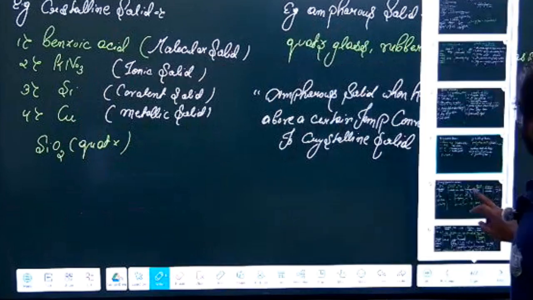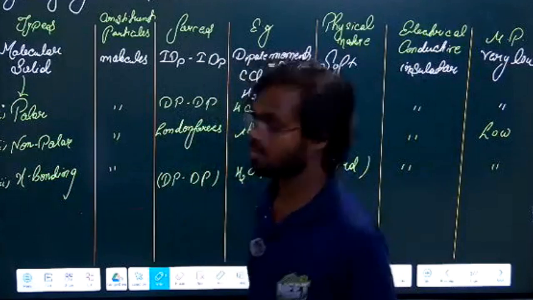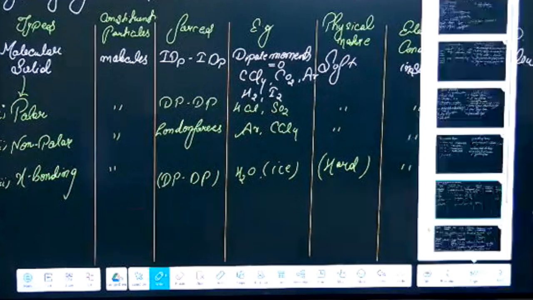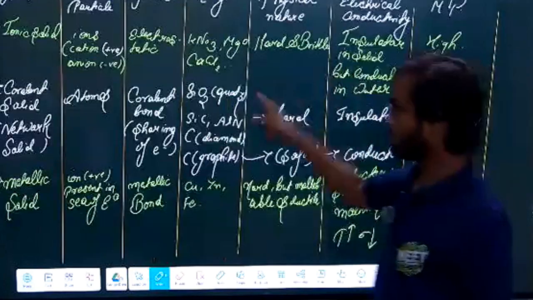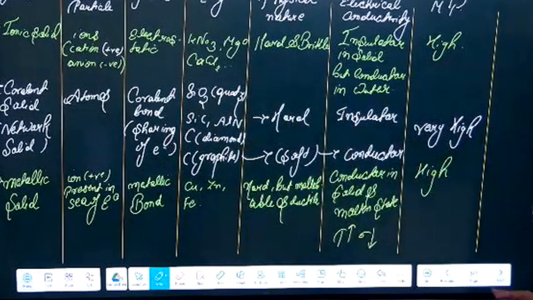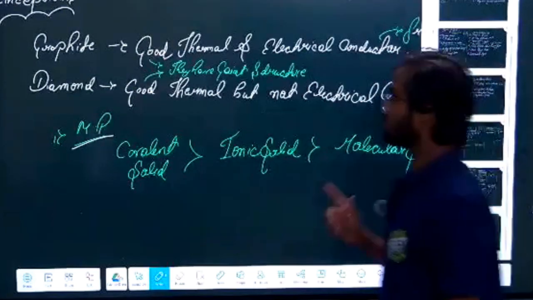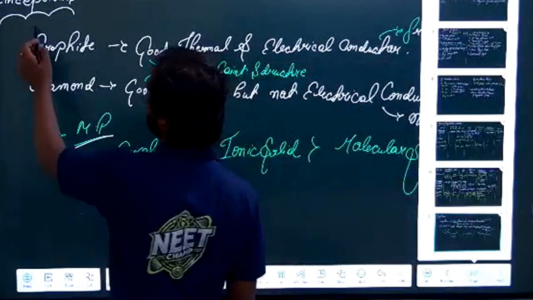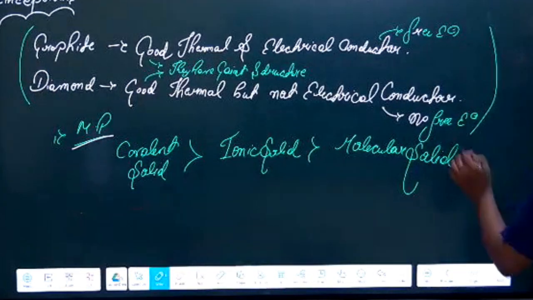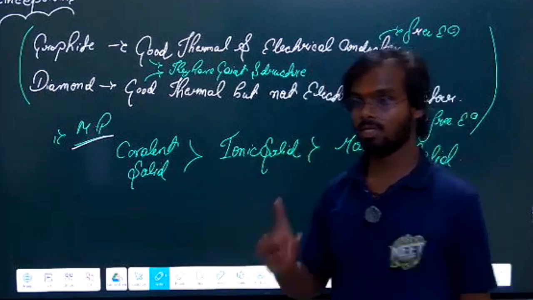Then after that, we went through the types of crystalline solid. First is molecular solid, where there are different classifications. Then we went for ionic solid, covalent solid, metallic solid, and we have seen examples in the different classifications. And lastly we have seen the exceptions. There are two important exceptions, we also know the reason why it is like this, and we have seen the variation of melting point.